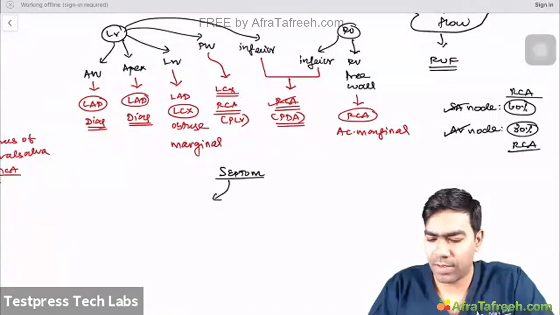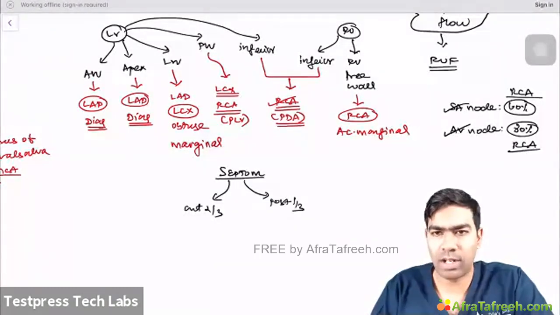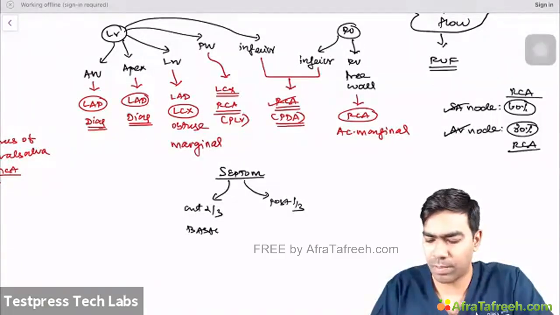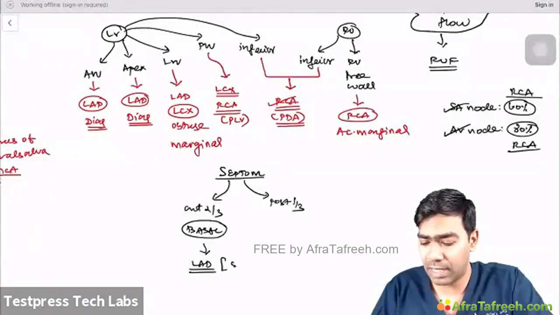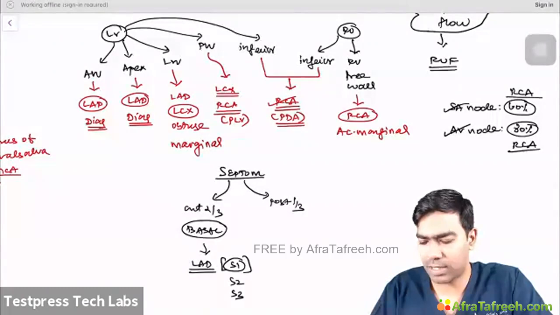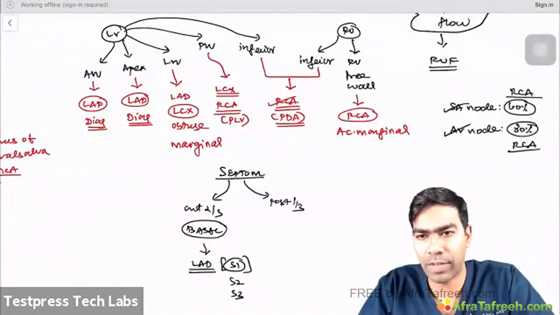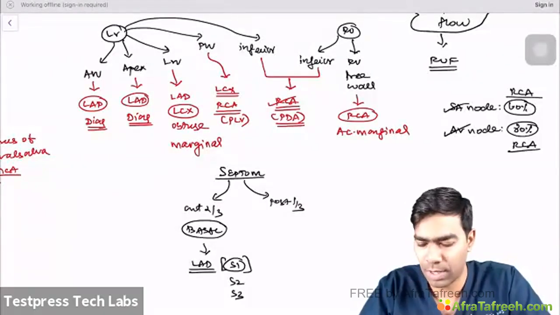So septum I can divide into anterior 2/3 and the posterior 1/3. The anterior 2/3, which is the upper 2/3 of the septum, also referred to as the basal portion of the septum, is predominantly supplied by the septal branches of the LAD, mainly by the S1. This is the most important. So you have S2, S3 and all these things depending on what anatomical variation you are having, but S1 is going to be the most important, that supplies the basal portion of the septum and the anterior 2/3 of the septum.